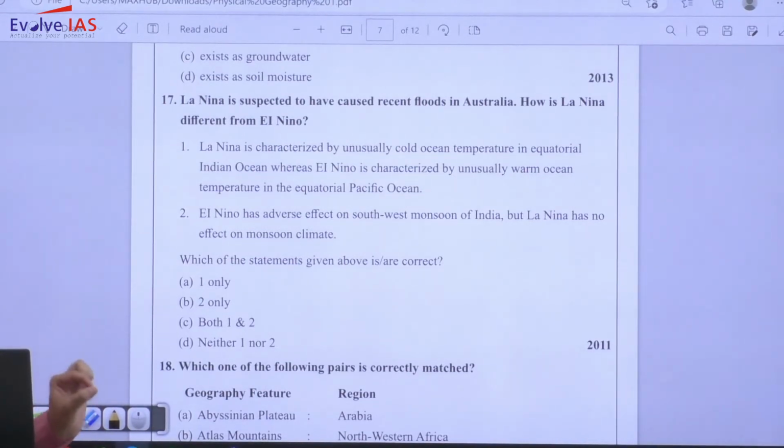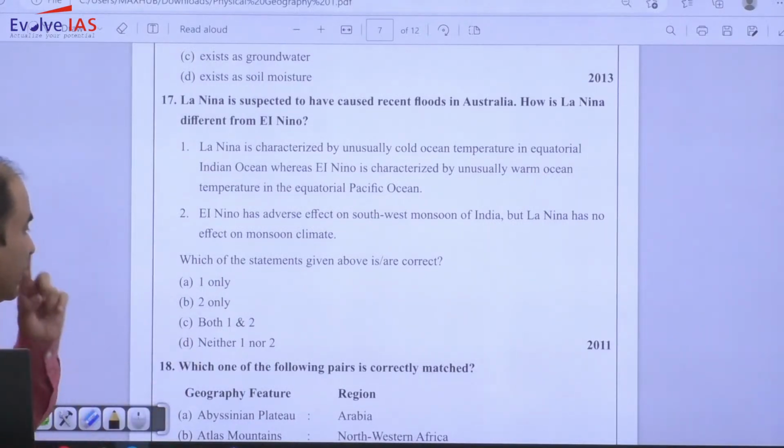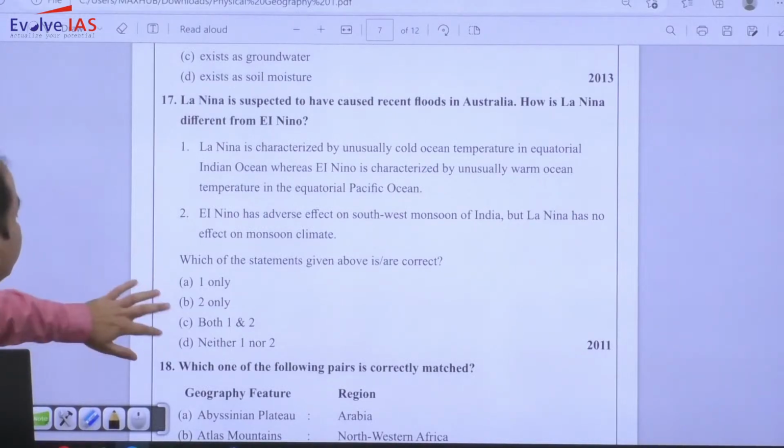El Nino is characterized by unusually warm ocean temperature in the equatorial Pacific Ocean, correct? But La Nina is characterized by unusually cold ocean temperature in the same area. So first statement is wrong. El Nino has adverse effect on southwest monsoon of India, but La Nina has no effect on monsoon climate. So again, El Nino is fine, but in the case of La Nina it is wrong. So that is D, neither 1 nor 2.